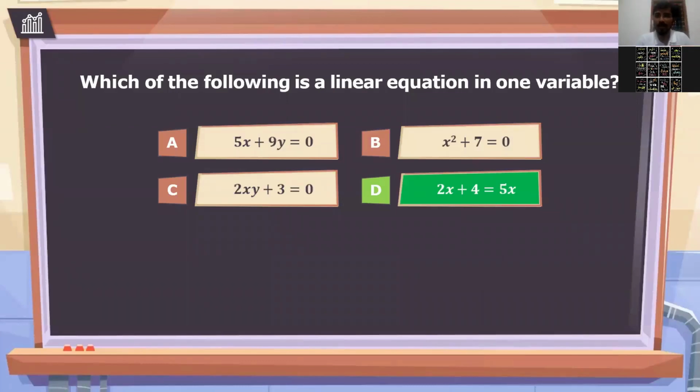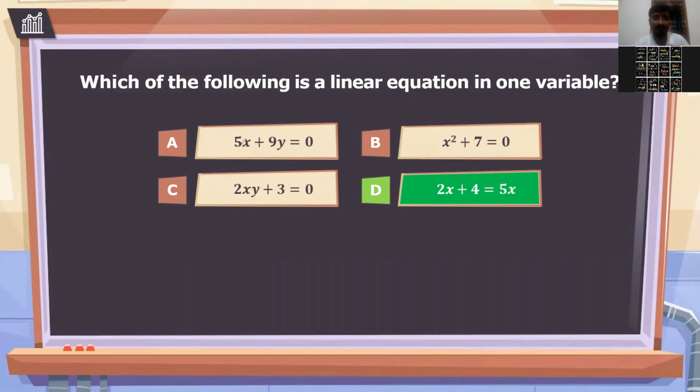So I was talking about linear equations, right? In that we are talking about one variable, 2 variables. If you look at the first option, how many variables are in it? 2 variables, very good.